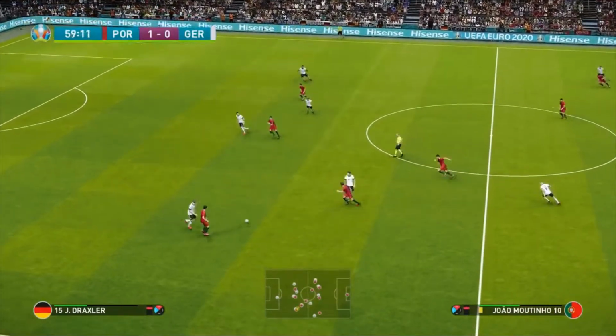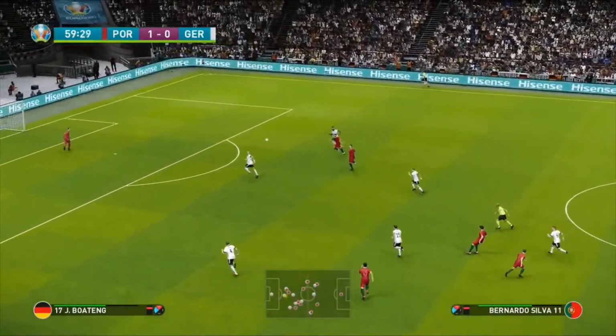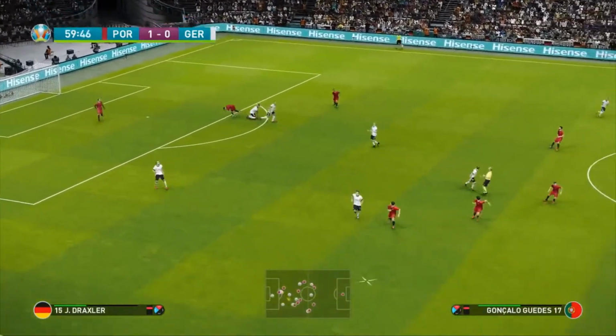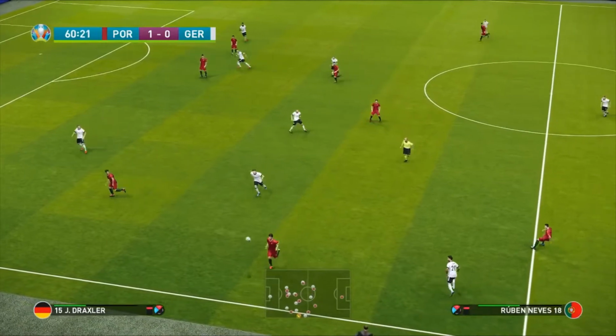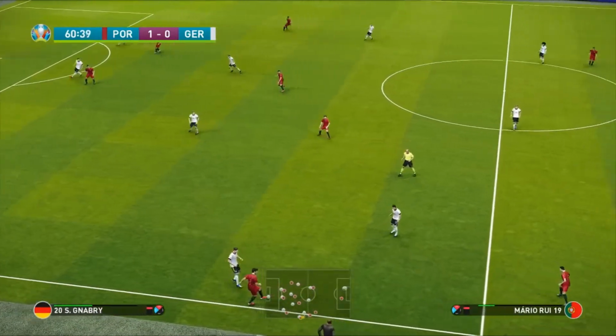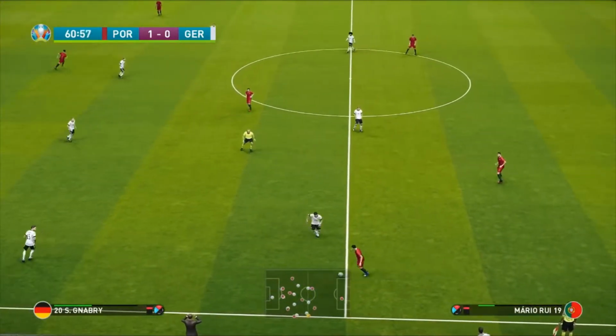Portugal 1, Germany 0. What a ball that is for Bernardo Silva. However, it's hoofed away by Jerome Boateng. A change of formation here for Germany. They're going for a 4-3-3 with an attacking midfielder in Marco Reus. Could that maybe be the change they need in this match?